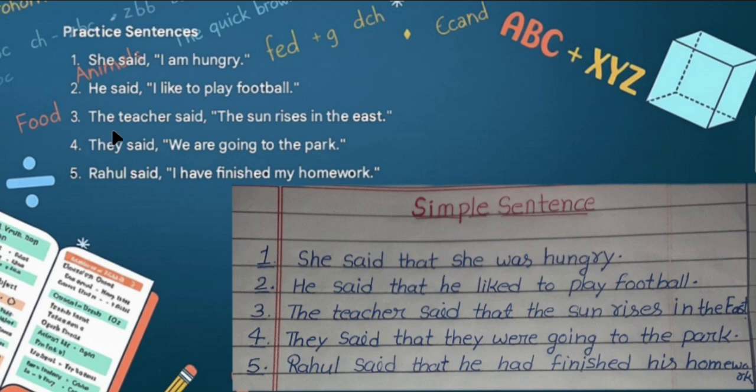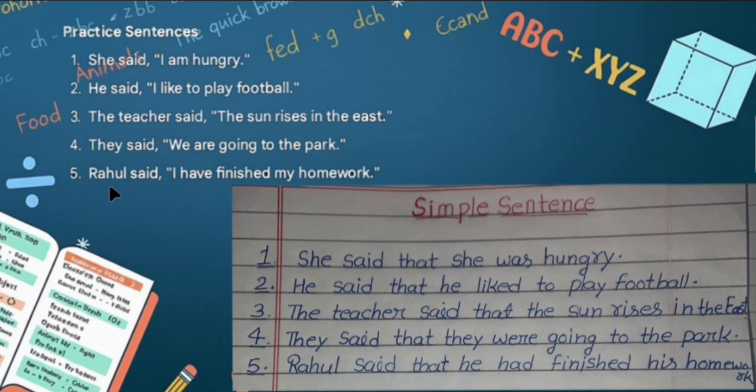Third one is, the teacher said, the sun rises in the east. This is a universal truth, so there is no need to change the tense of this sentence. Then the indirect will be, the teacher said that the sun rises in the east. Fourth one is, they said we are going to the park. This sentence is in present continuous tense, then it will change into past continuous tense. Then the sentence will be, they said that they were going to the park.